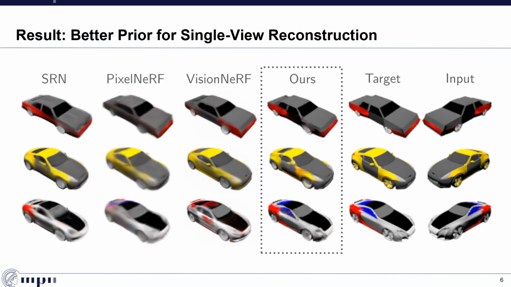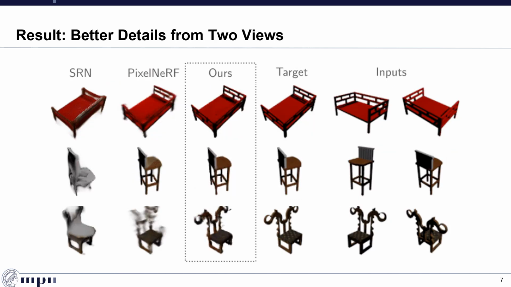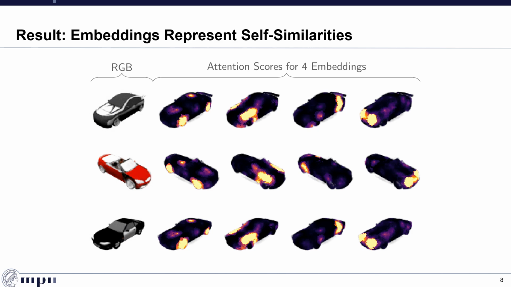Looking at qualitative results for single-view reconstruction, we can see that our lightweight prior generalizes much better to uncommon appearances like color variations underrepresented in the training data. Unlike previous approaches, we learn how information about appearances is locally shared instead of trying to learn the entire distribution of appearances. In the two-view setting, we benefit from our local point-based representation, resulting in a much higher level of detail. The visualization of the attention of different embeddings shows that the embeddings specialize on similar regions of the category and represent symmetries as well as general self-similarities.